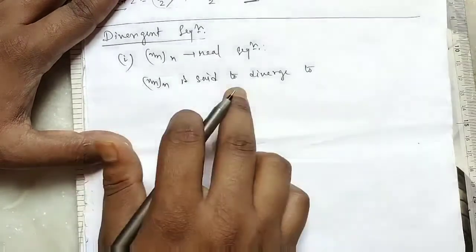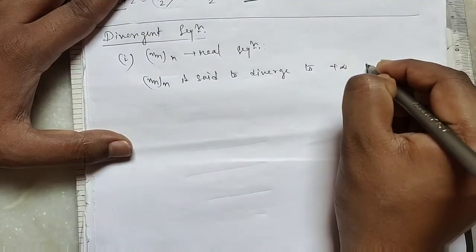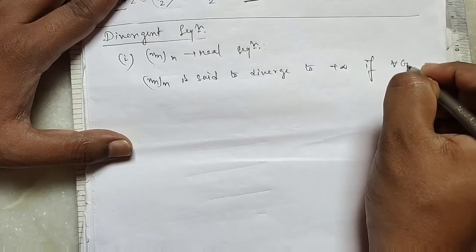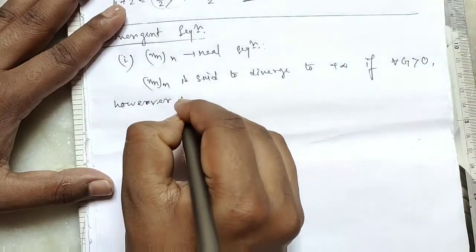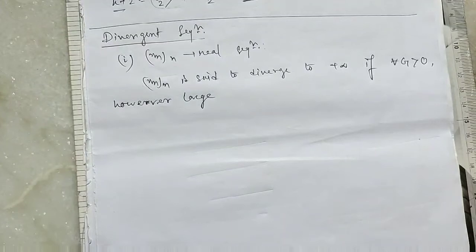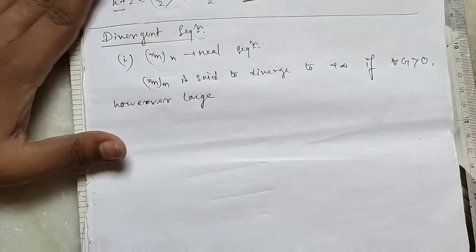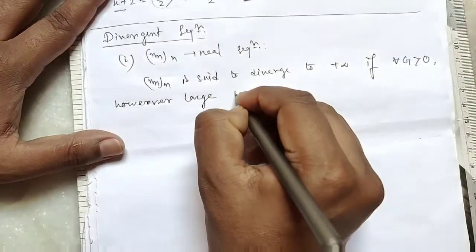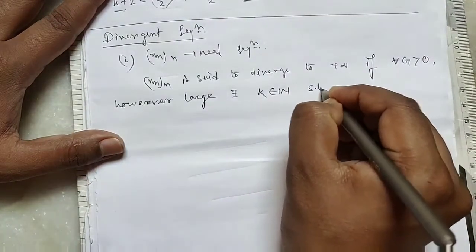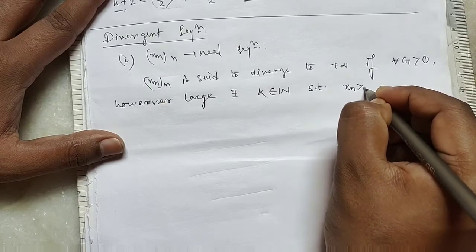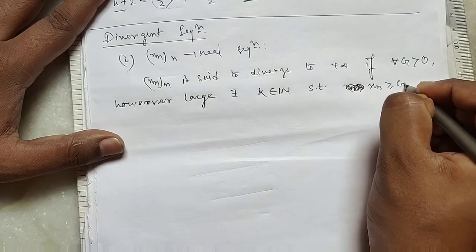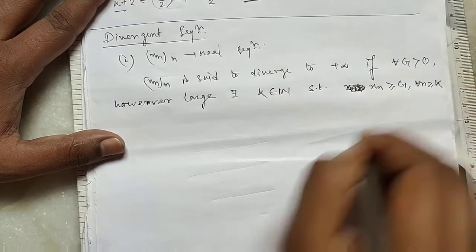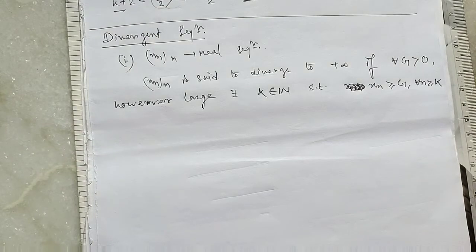Then the real sequence xn is said to diverge to plus infinity if for each g greater than 0, however large, there exists a natural number k such that xn is greater than or equal to g for all n greater than or equal to k. Clear?